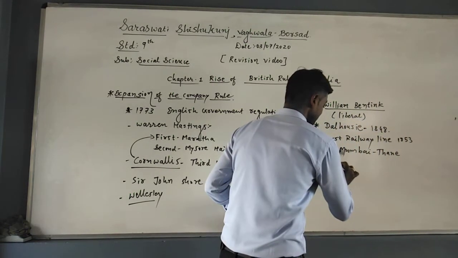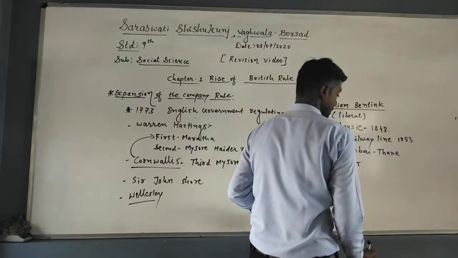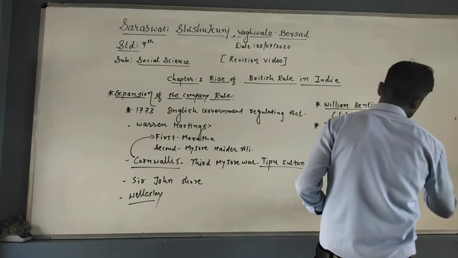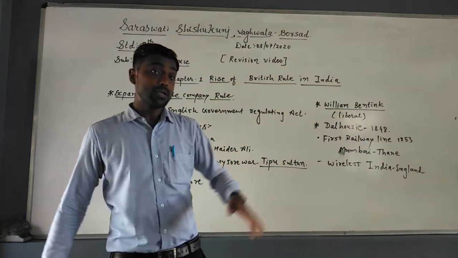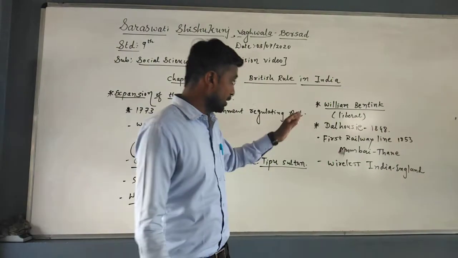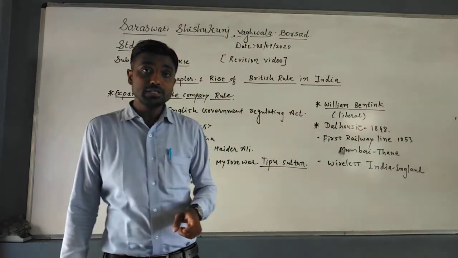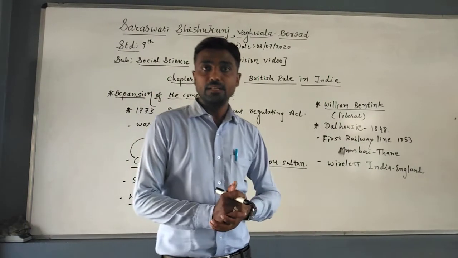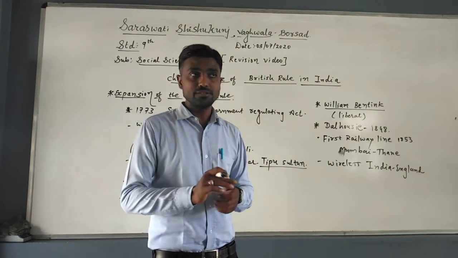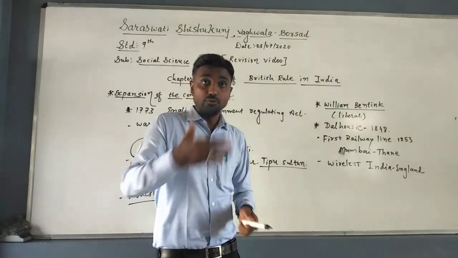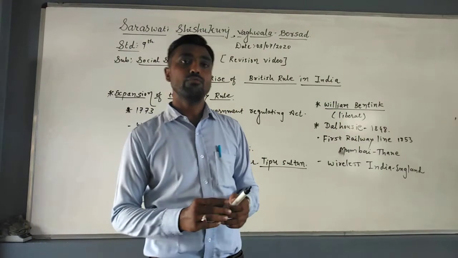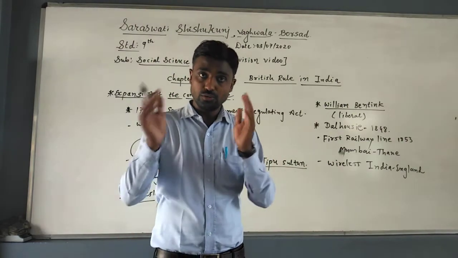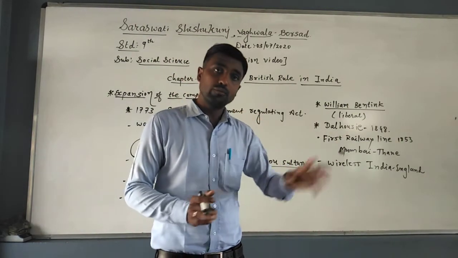Even the wireless system between India and England was started. Even the Public Works Department was established. Dalhousie is also known as a reformist because he banned child marriages. In ancient India, Indians were getting married at an early age. That is why he banned child marriages and advocated widow remarriage. You know that the condition of a widow in earlier times was that she was not allowed at any occasion. She had to live her life in one corner of the house.